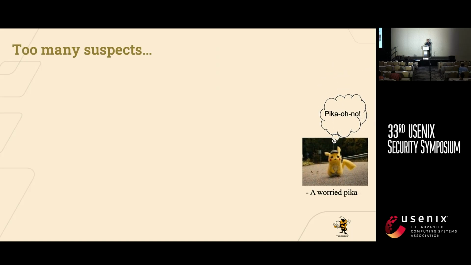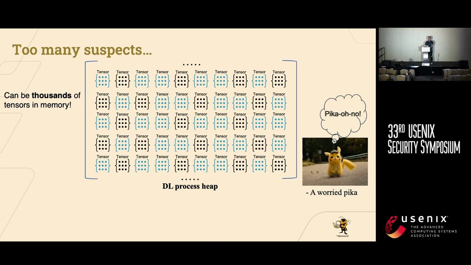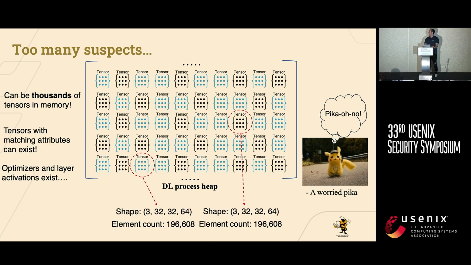Unfortunately, there's a problem with this approach. There actually could be many tensors in memory, not just the tensors that are from the model. There can be thousands. There can be tensors with even matching attributes, so things with same shapes, same element counts. And this is because as the model undergoes online learning, there are optimizers and layer activations that are also present in memory, obfuscating what tensor is the appropriate tensor to recover for the model.